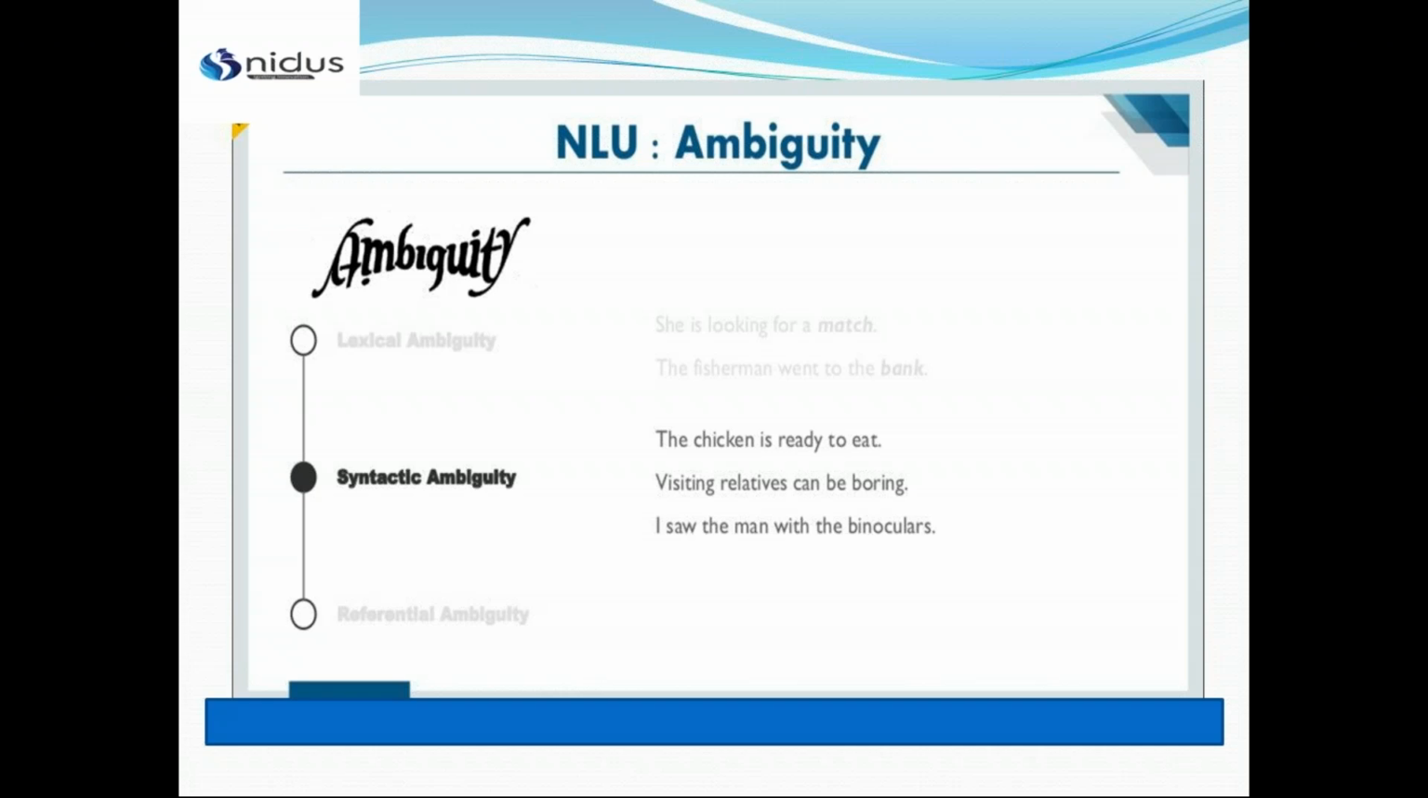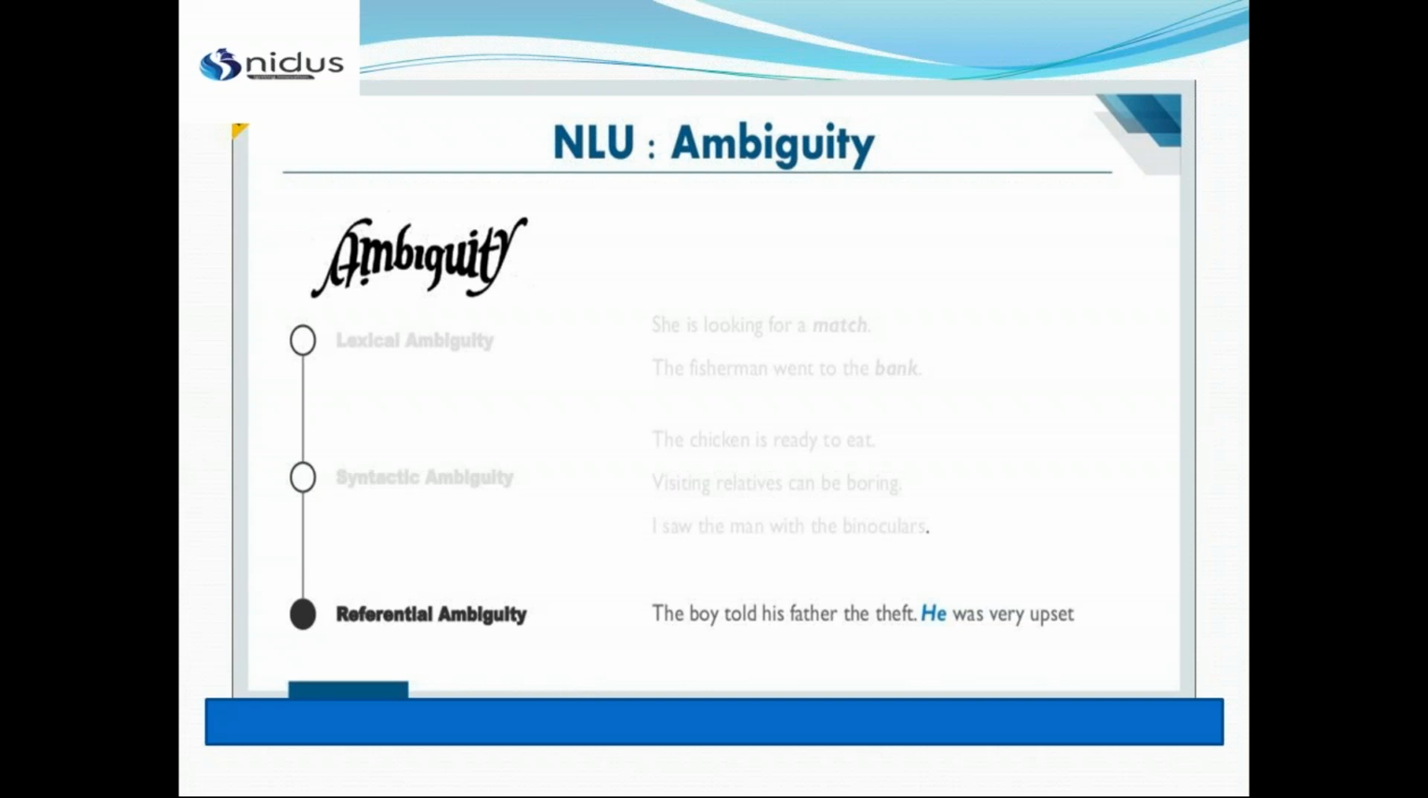So for example, again in syntactic ambiguity we have another example: visiting relatives can be boring. Either the relatives can be boring, or the second option is that if we go to visit relatives at their home, it can be boring. So what does it mean? There are two meanings, and that is called syntactic ambiguity. And let's take one example of referential ambiguity. Referential is where we don't know whom he refers to.